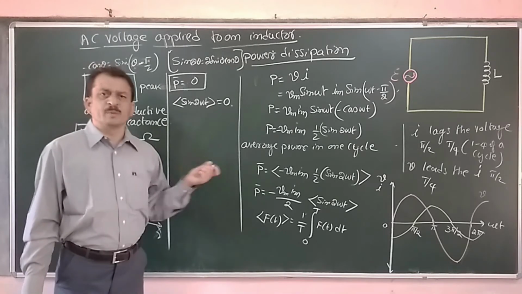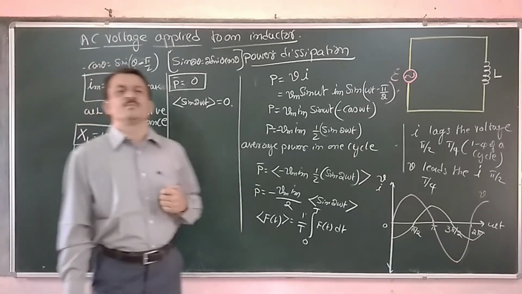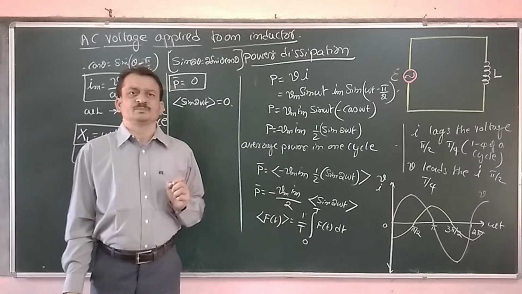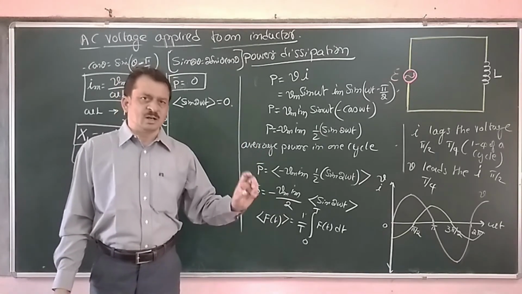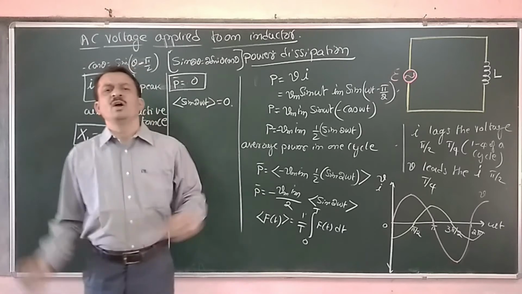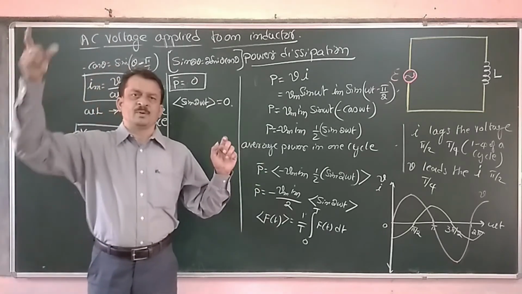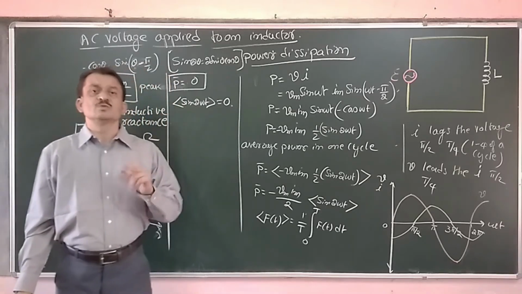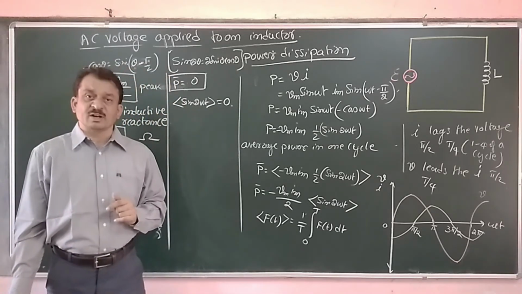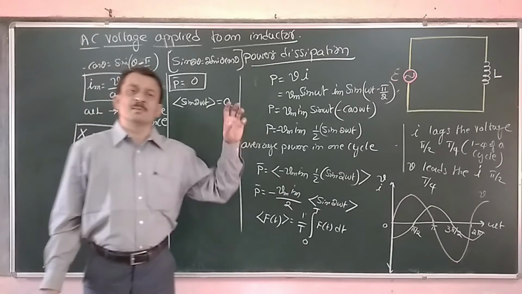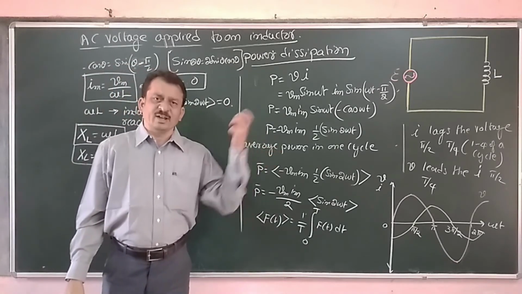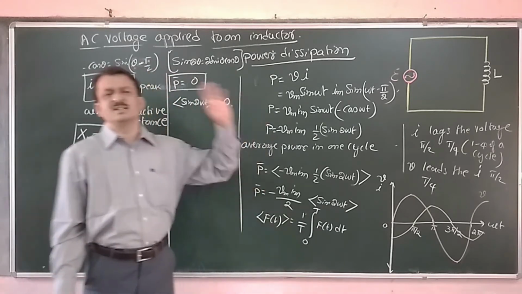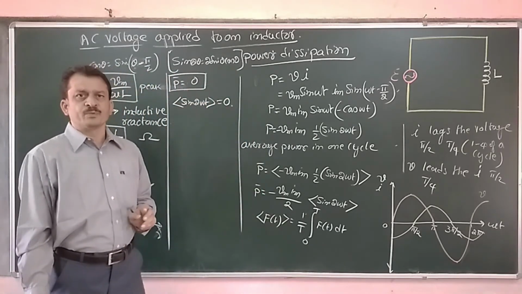Now this can be understood by using this simple example. If you have an incandescent bulb, a 100-watt or 60-watt bulb, and a fluorescent bulb like a tube light or LED, which consumes more power and which consumes less? Since the electric bulb has a tungsten wire, it has a high resistance, so it is resistive.